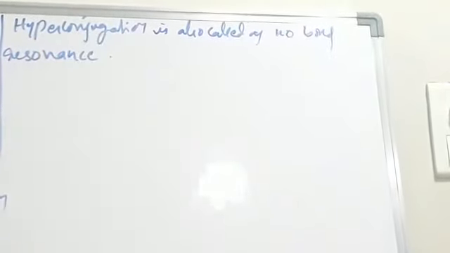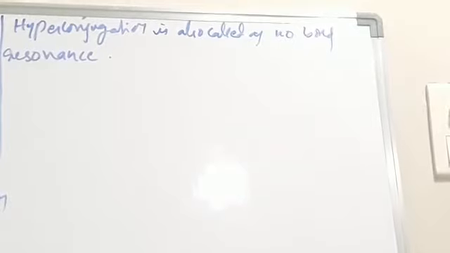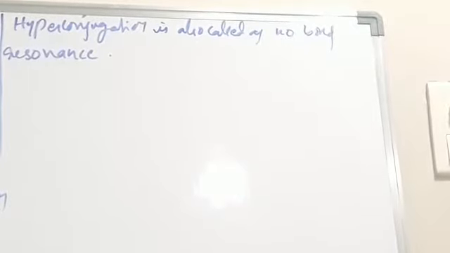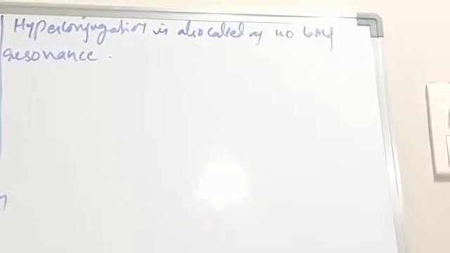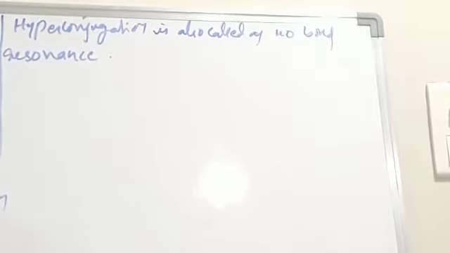Then, if more alkyl groups are attached to the carbon having positive charge, more hyperconjugation is observed in that carbocation. So, the greater the number of alkyl groups attached to the positively charged carbon, the greater is the hyperconjugation.